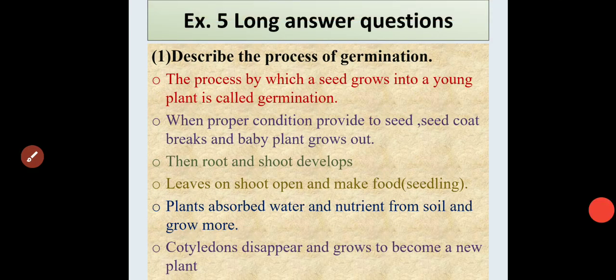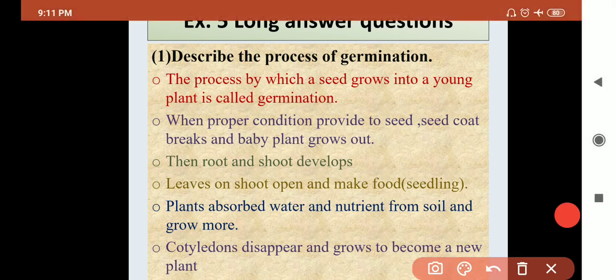Now long question answer. Question number 1. Describe the process of germination. First, to know what is meant by germination: seed grows into a new plant is called germination. So let's start. Point number 1, when a proper condition, what is meant by proper condition? That is air, water and nutrients are provided to the seed. What happens? Seed coat breaks.